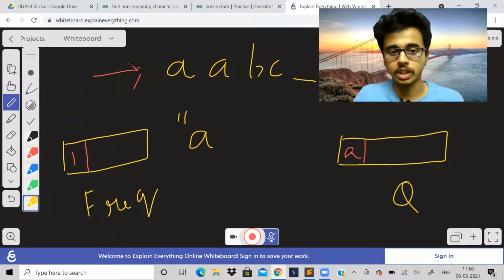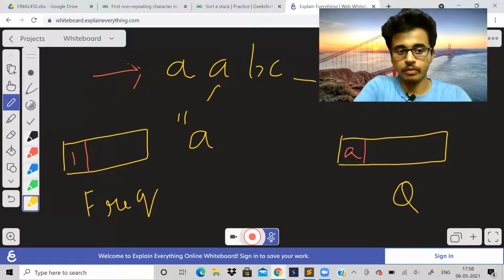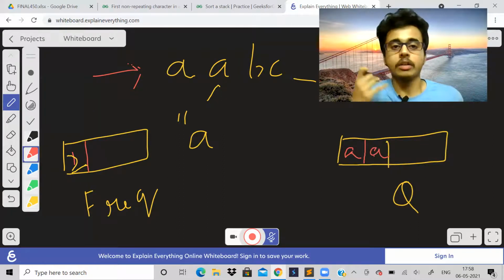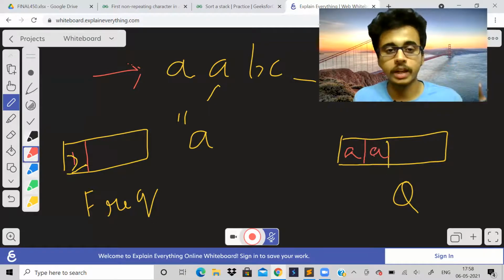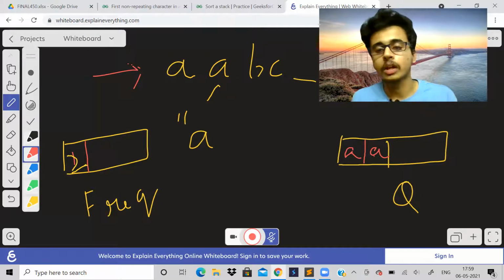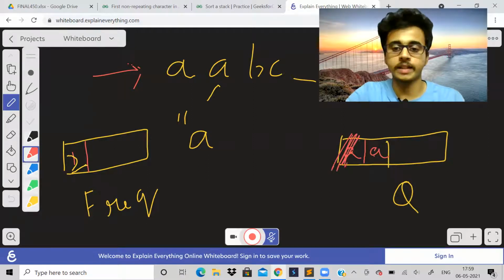Now next iteration, again A will come and the frequency of A will become 2. And inside the queue, we will push A. Now see, is the queue empty? No. Is the character in the front having a frequency not equal to 1? Yes. See, now the frequency of A has become 2. So we should pop out this element. So this element is popped out.